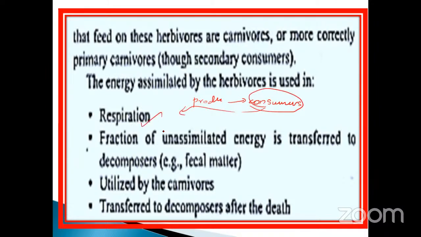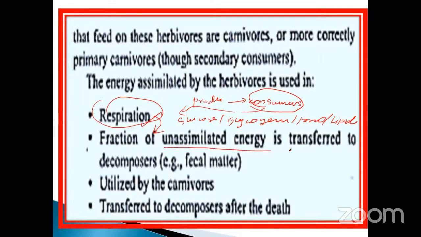So these are the processes. First one is respiration. During the respiration process, what happens? The glucose, or whatever it may be, glycogen, or any other protein molecule, lipid, all undergo the respiration process, the oxidation process. It may be split into simple fractions. The unassimilated energy is transferred to the decomposer, and fecal matter is utilized by the carnivores and transferred to the decomposer after death.